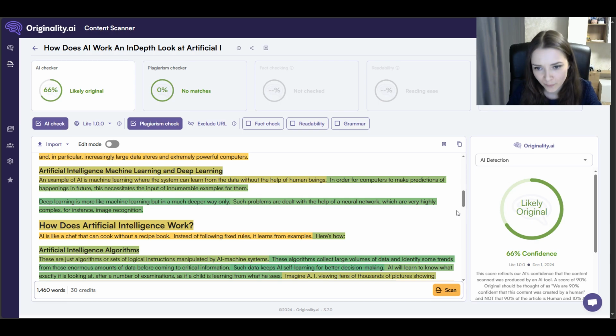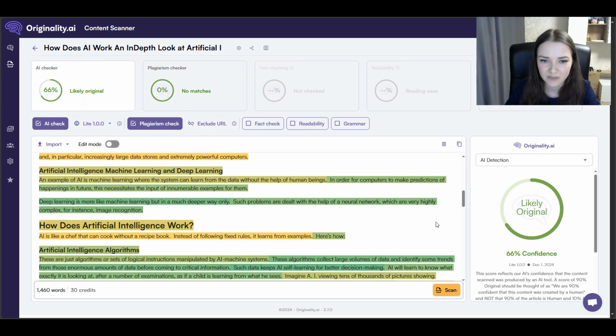So double check everything that you receive from these services such as ChatGPT, and in general the different AIs that you use. Double check the paraphrasing tools that you use, and look through the article yourself once again to check if everything is correct, or anything that you are not sure of.